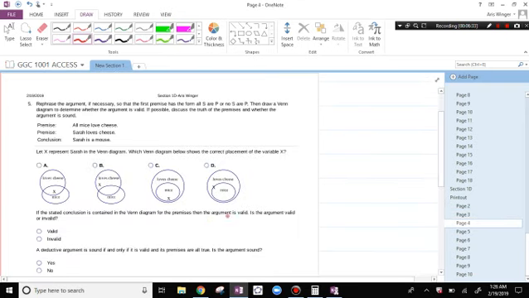Rephrase the argument if necessary so that the first premise has the form all S are P or no S are P. Then draw a Venn diagram to determine whether the argument is valid. If possible, discuss the truth of the premises and whether the argument is sound. All mice love cheese. Sarah loves cheese. Sarah is a mouse. This does not follow from these two things, right? If it said all mice love cheese and Sarah is a mouse, then Sarah loves cheese. That would be different. But it says all mice love cheese, Sarah loves cheese.